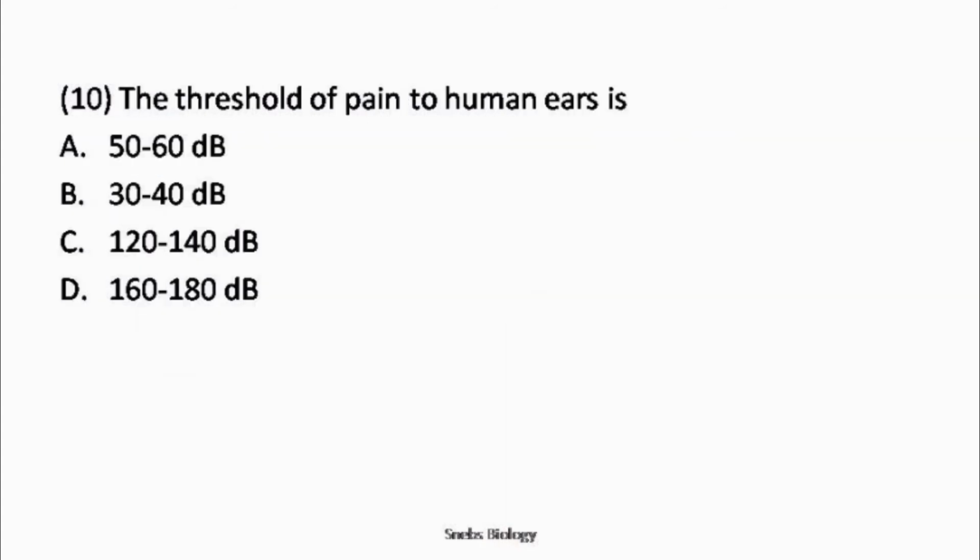Okay. Next, question number 10. The threshold of pain to human ears is option A, 50 to 60 decibel, option B, 30 to 40 decibel, option C, 120 to 140 decibel, option D, 160 to 180 decibel. So, threshold of pain is the maximum sound level humans can be subjected to, after which pain in the ears is complained of. That sound level is around 120 to 140 decibel. So, answer is option C.